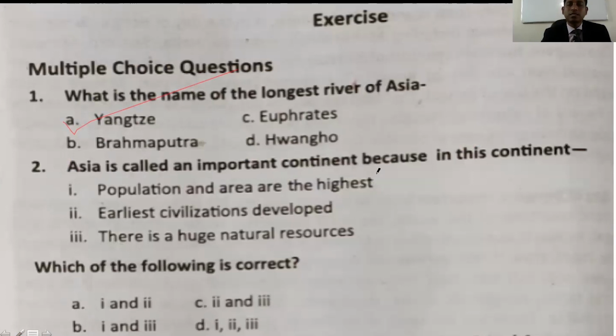Asia is called an important continent because in this continent, population and area are the highest, the earliest civilization developed, and there are huge natural resources. What will be the answer? Who can tell me? The answer will be D, because in Asia the population is high, civilization developed, and there are huge natural resources also. So the answer will be D, isn't it?